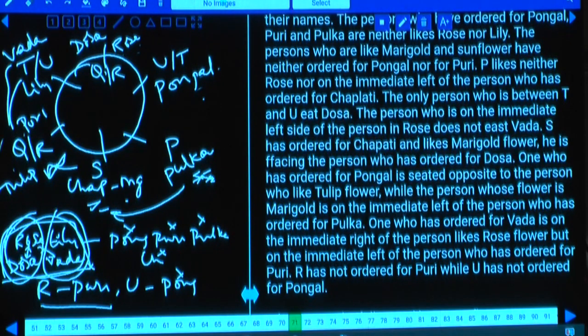And if this person is Puri, R does not like Puri. As R does not like Puri, this person will be Q. And U does not like Pongal, and this person must be T. Isn't it? U does not like Pongal. Then what is the possibility here? S, Q, as T is already here, T cannot be here, then U will be here. If U is here and Q is already here, then R will be at this place.